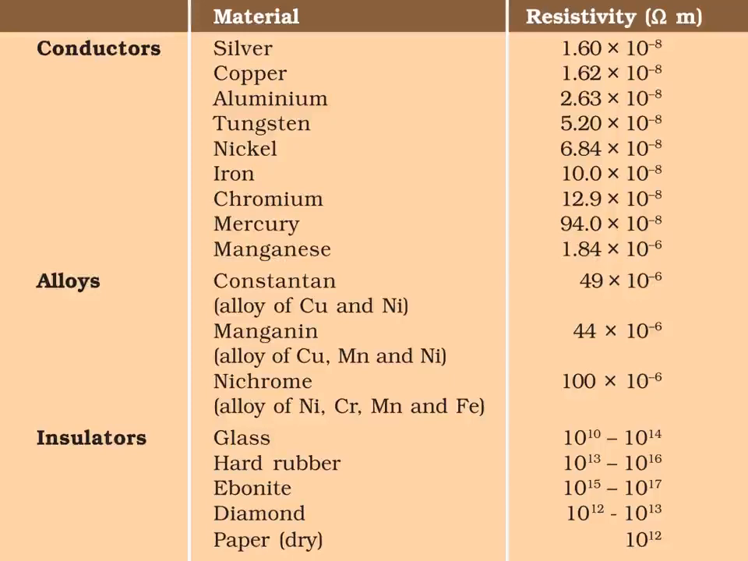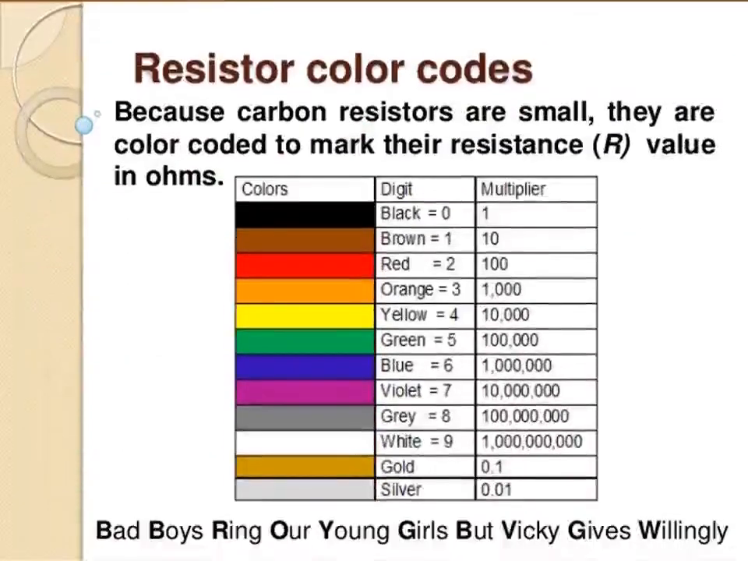What are insulators? Glass, hard rubber, ebonite, diamond, paper. Those are the insulators, the bad conductors. Their resistivity is also given. These are the resistivities of various materials. The resistance of a material is directly proportional to the length and inversely proportional to the area. You should remember the formula.